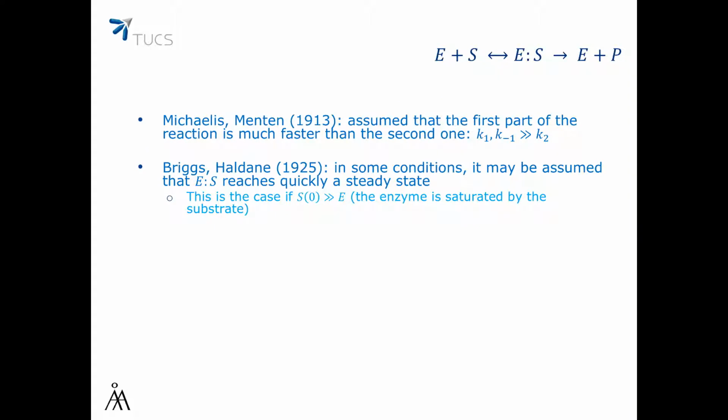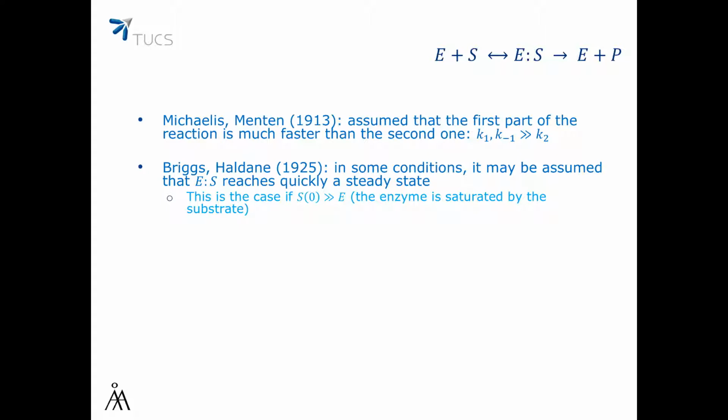In 1913, Michaelis and Menten assumed that the first part of the reaction is much faster than the second one. And this can be true if both of these kinetic rate constants are larger, or in fact much larger, than the kinetic rate constant of the second reaction.